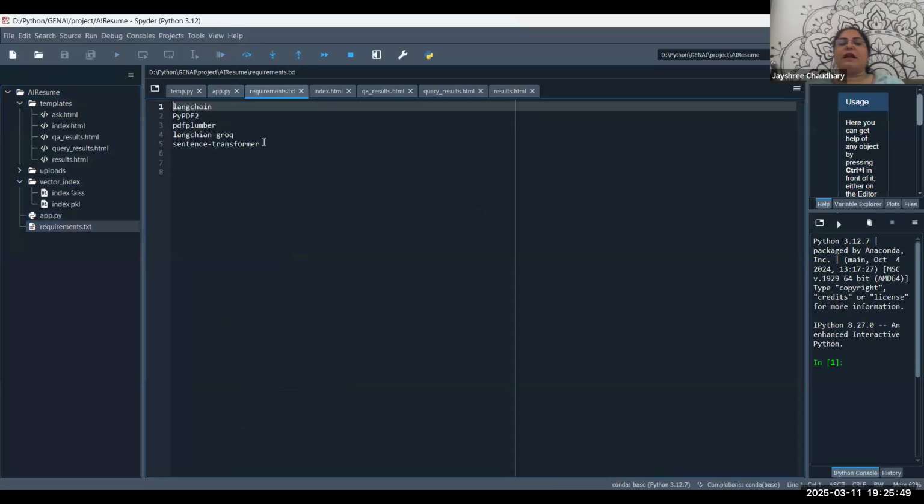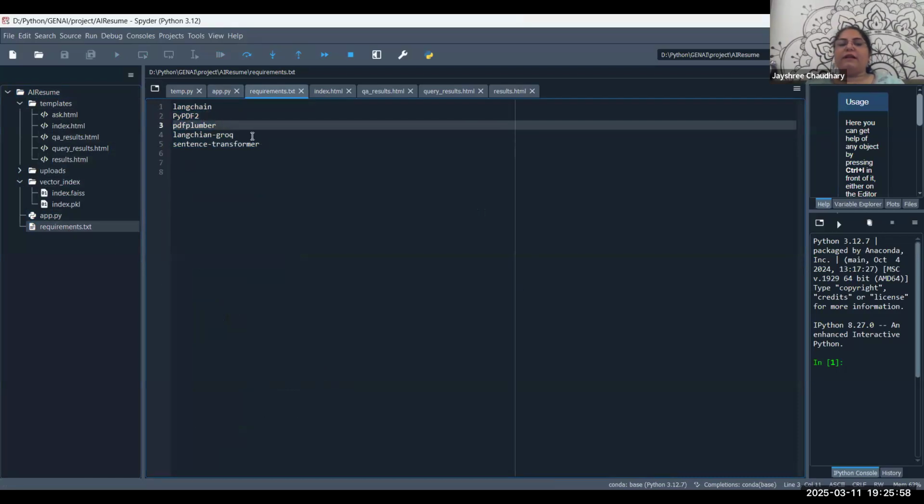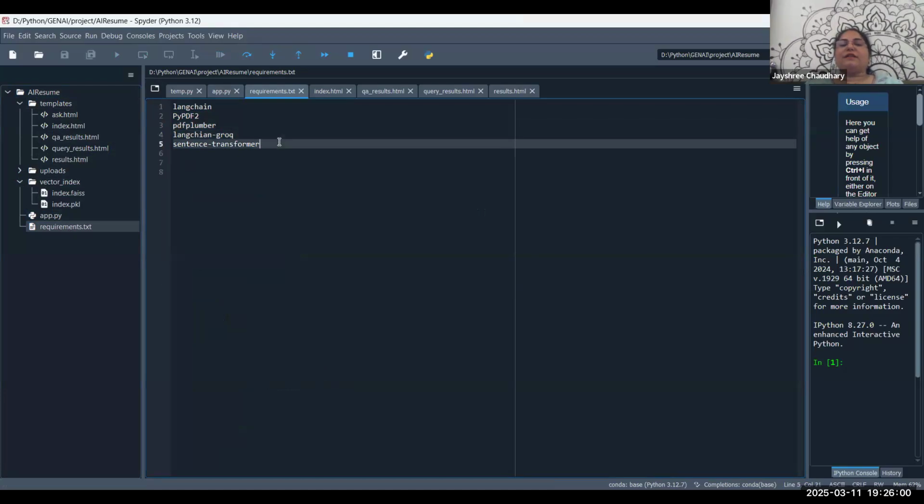The requirement is that I need these libraries: LangChain, PyPDF2. This is for the PDF parsing, and PDF Plumber processes on that. LangChain and sentence transformer are basically used for NLP and to work locally, because I want to store this database locally. I have not used any other places over here. You can use Chroma DB, you can use SQLite, you can use a vector database, various options are there. So I have used this database, and it is locally on my machine.